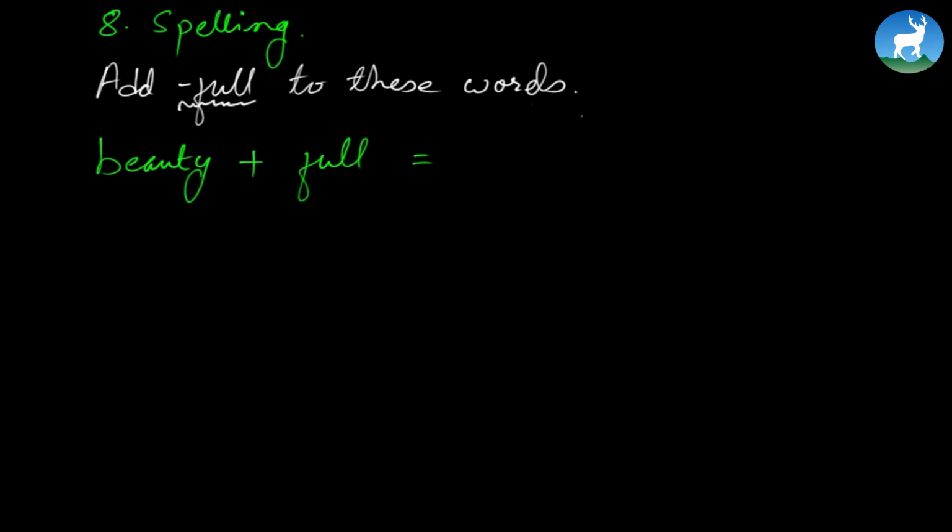We call it a suffix, something we add at the end of the word. We're being particular with full. Full, which we call a suffix, is a group of letters added at the end of the word. When we add beauty plus full and it becomes beautiful, look at the spelling of beautiful now.